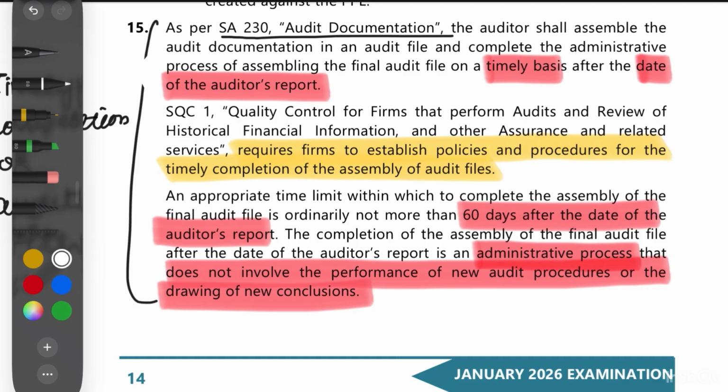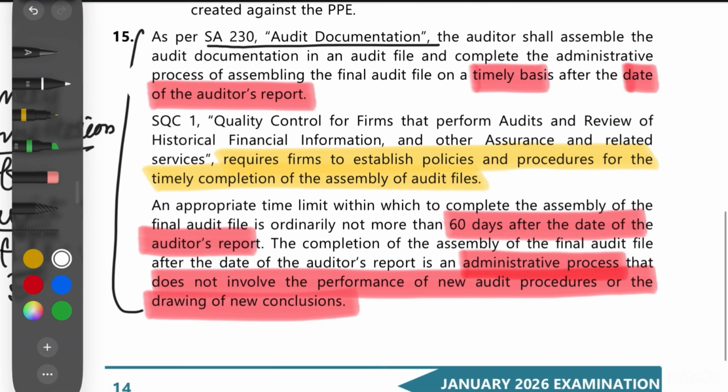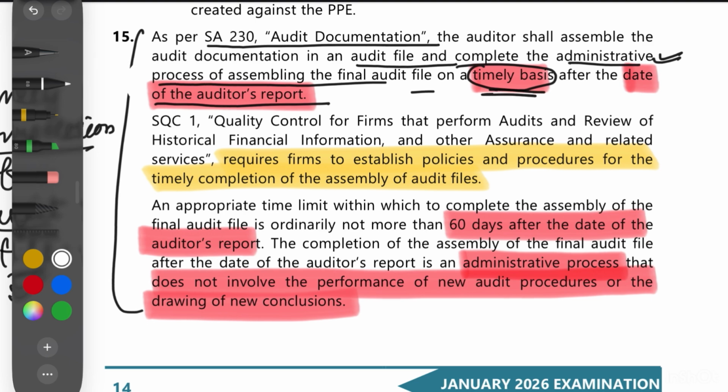Now let us read in detail what exactly is given here, and let us mark the keywords as well. So now, as per SA 230, when we are talking about timely completion of the audit file, the auditor will assemble the audit documentation in an audit file and complete the administrative process of assembling the audit file on a timely basis after the date of auditor's report. So the assembly of the audit file is an administrative process, and this needs to be completed on a timely basis. This is important, and after the date of auditor's report. So it will be done only after the date of auditor's report, and it will be done on a timely basis.